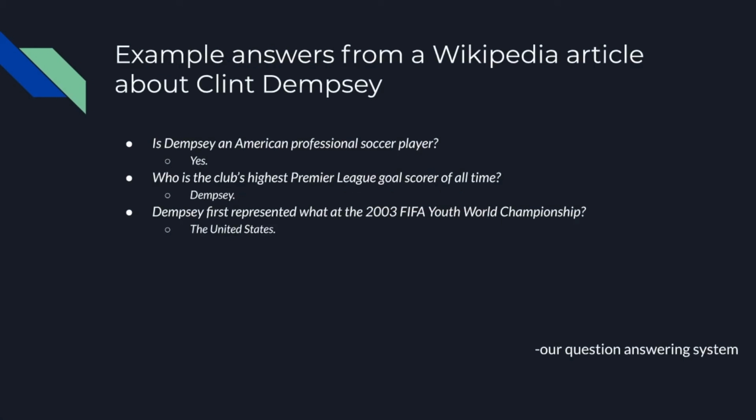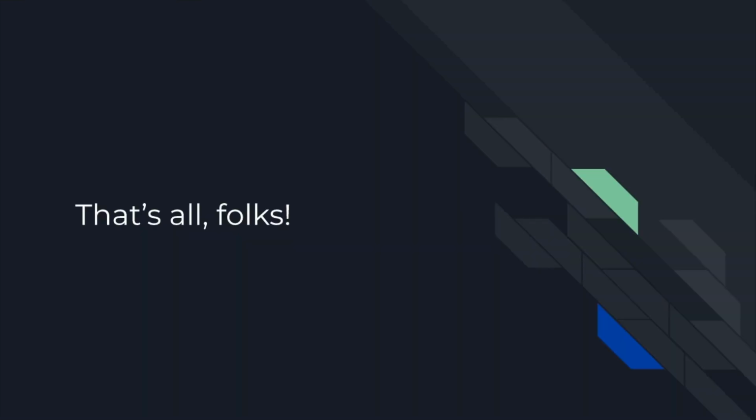So here are some example answers from a Wikipedia article about Clint Dempsey, the soccer player. Is Dempsey an American professional soccer player? Our question answering system says yes. Who is the club's highest Premier League goal scorer of all time? It turns out to be Dempsey. And Dempsey first represented what at the 2003 FIFA Youth World Championship? And that is the United States. That's all, folks.